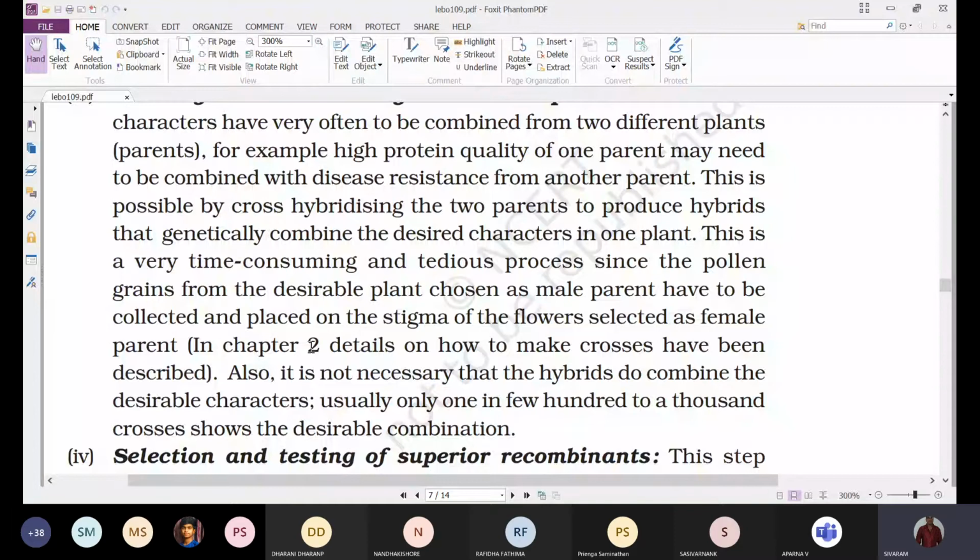And later, whatever plant variety is showing disease resistance is selected as the male parent. In that we don't need any emasculation or bagging.